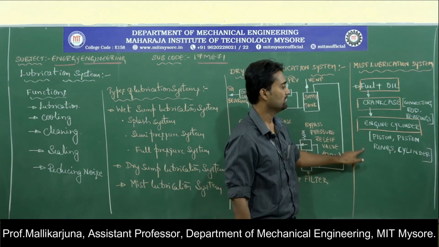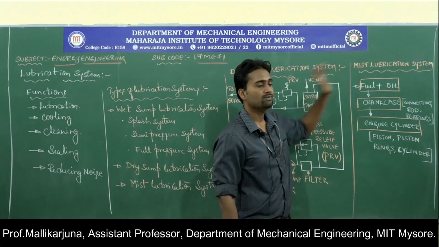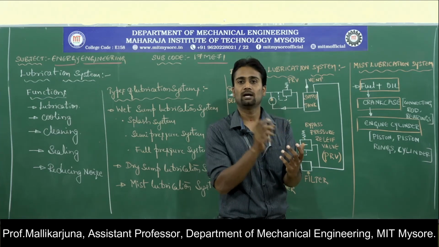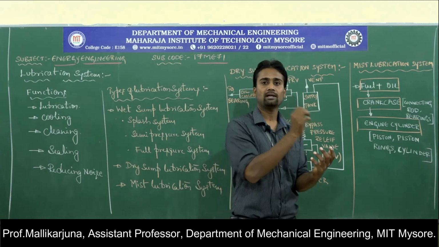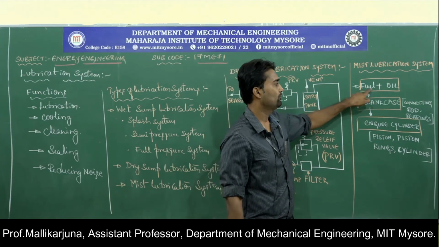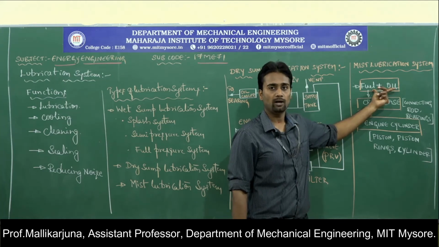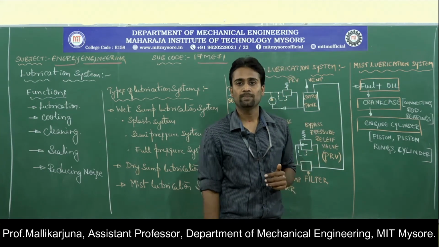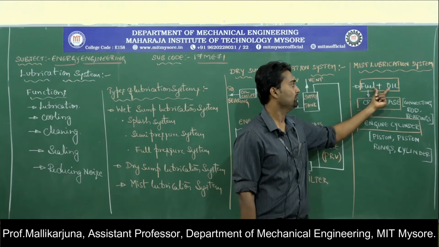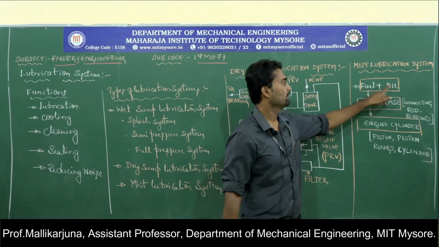Let us try to understand this flow chart so that we will come to know what happens in the mist lubrication system. The name itself is saying that the lubricating is happening in the form of mist. I mean the lubricating oil will be collected onto the parts in the form of mist. How does that happen? While supplying the fuel to the engine itself, fuel will be mixed with the lubricating oil. That means we are not only supplying the fuel to the cylinder, along with the fuel we will be supplying lubricating oil also. By mixing fuel and oil in the carburetor itself, we will be supplying the fuel and oil mixture